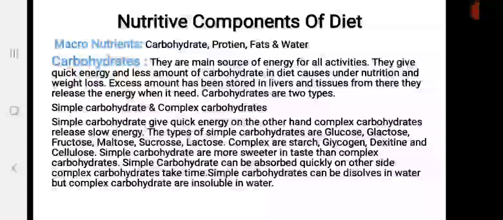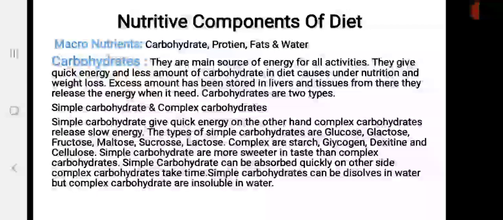Now I will tell you what is the role of carbohydrate when we take it in excess quantity. Means when we take carbohydrates in excess quantity, what effect will come on our body? When we take carbohydrates in excess amount, they change into fats and after some time convert into fatty tissues.